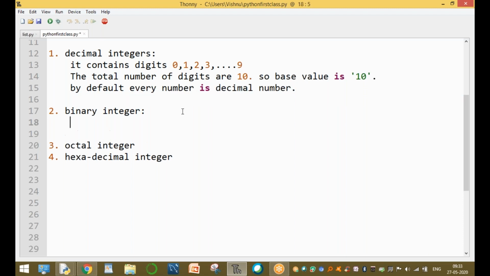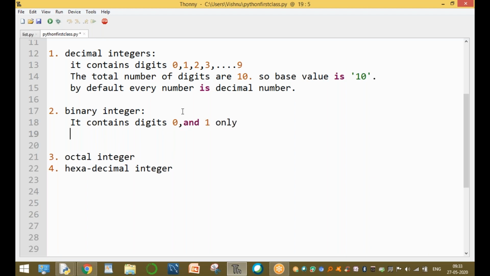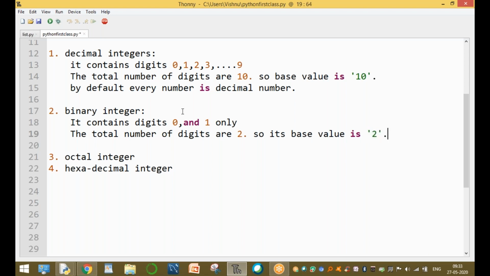Okay, clear. And what is the binary number? The binary number system, binary integer, contains the digits 0 and 1 only. Only 2 digits. Bi means 2. The total number of digits in the binary number system is only 2, so its base value is 2. I will explain one by one, no problem.